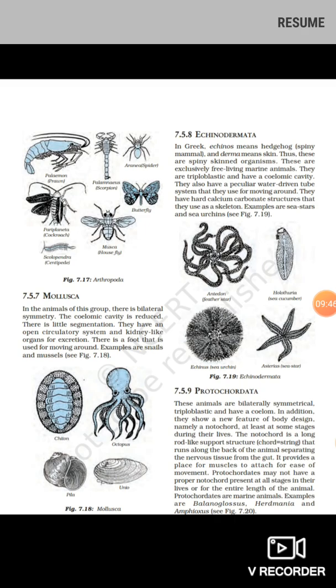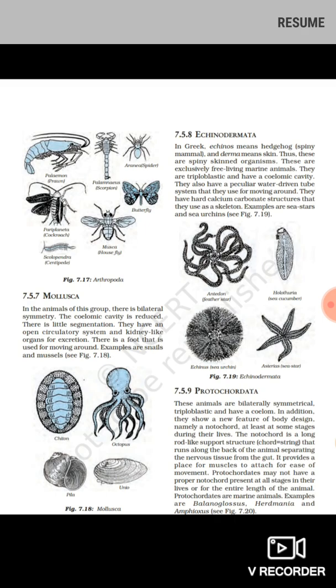There is a little segmentation present. Coelomic cavity is reduced. That means they have a small cavity inside the body. They have an open circulatory system, as we have seen in Arthropoda also. Circulatory system is open type and kidney-like organs for excretion are present, so inside the body there are organs also. There is a foot that is used for moving around. In octopus you can see a foot is there. Examples are snails and mussels. This also we will see once we have a nature walk.